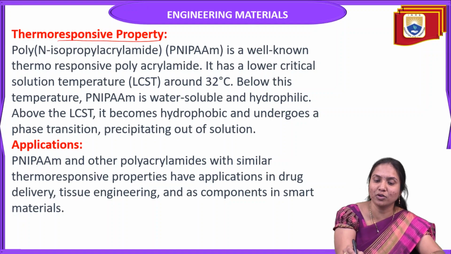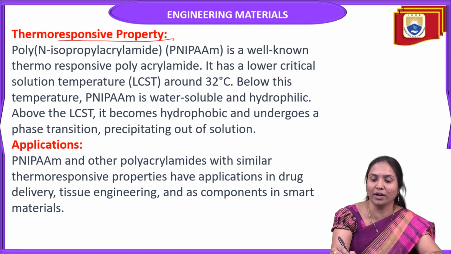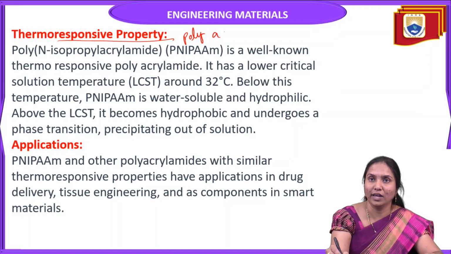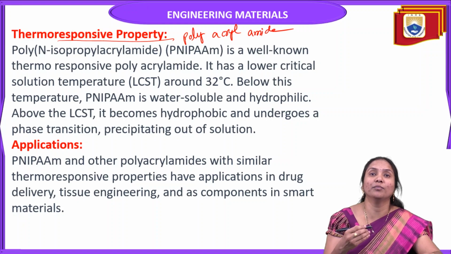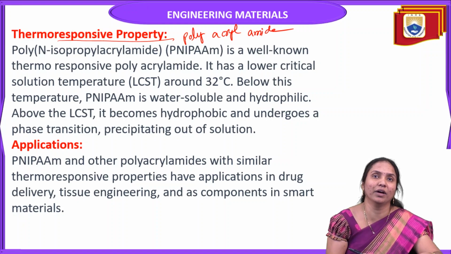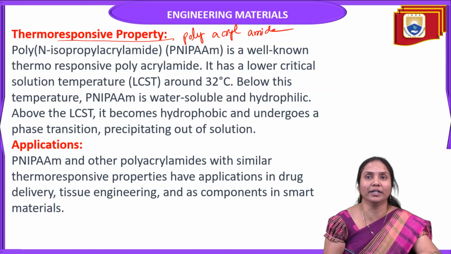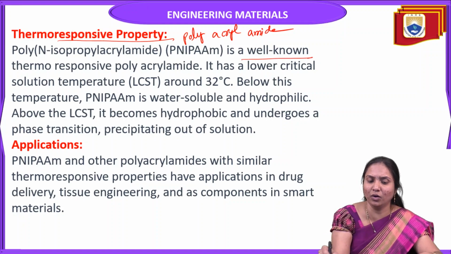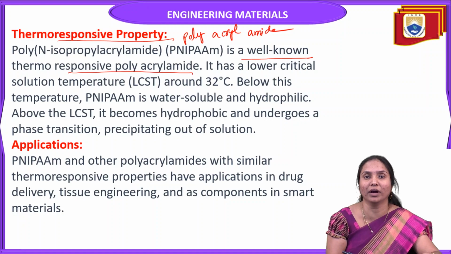So what is the thermoresponsive property of polyacrylamide? First, what is the meaning of thermoresponsive polymers? These polymers change their properties with respect to temperature or other external stimuli. Poly N-isopropyl acrylamide is a well-known thermoresponsive polyacrylamide, one of the types of polyacrylamide.